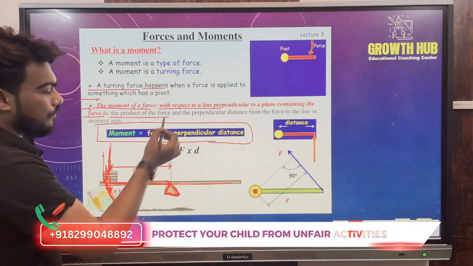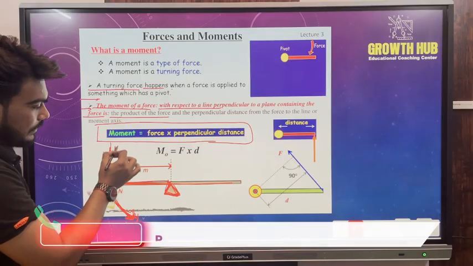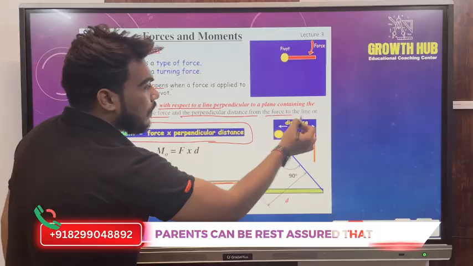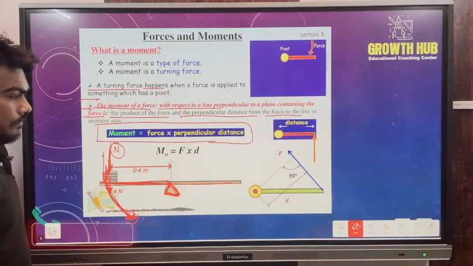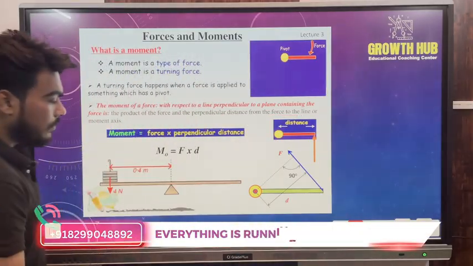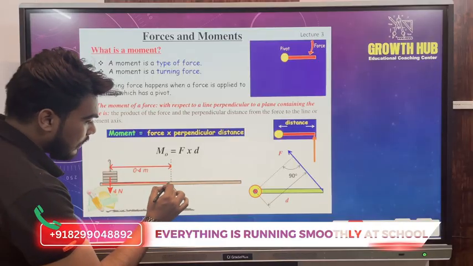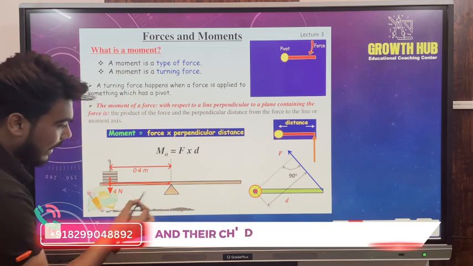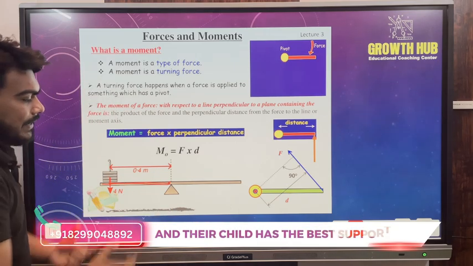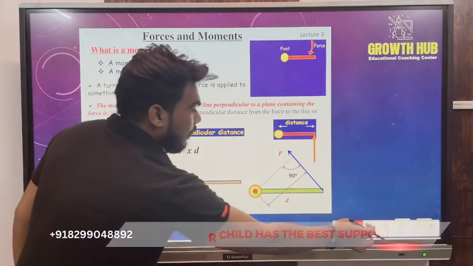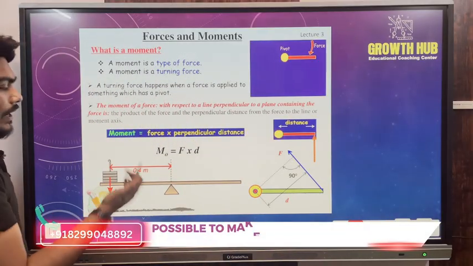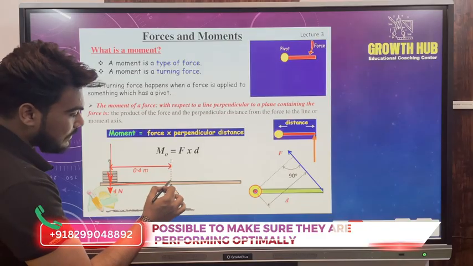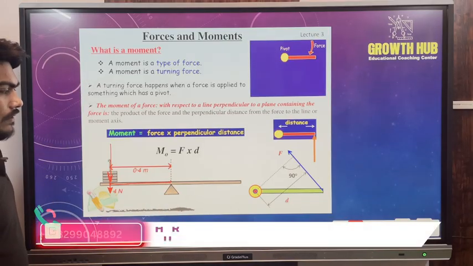So it is the product of the magnitude of the force and the perpendicular distance from the force to the line. What does it mean? It means this is the perpendicular distance. How much distance? The distance between the force applied and the point of pivotation. This is called perpendicular distance. So how we will find the torque? Torque is the product of the magnitude of the force and the perpendicular distance between the point of pivotation.